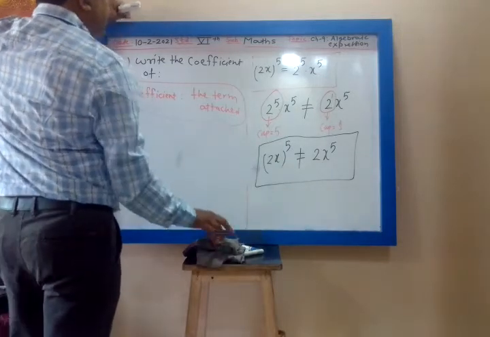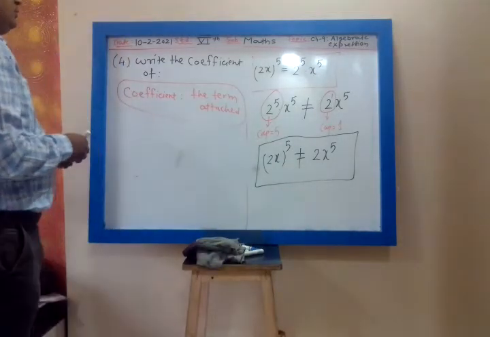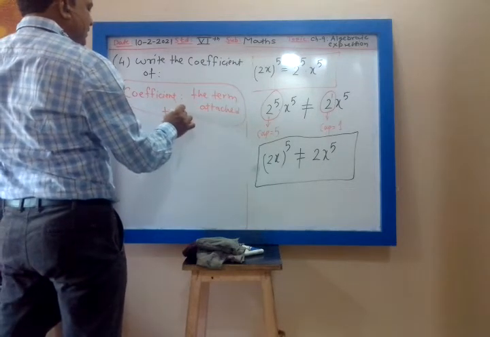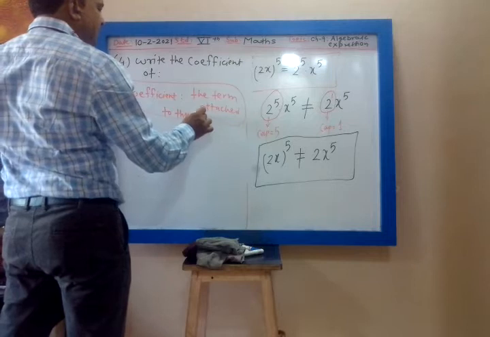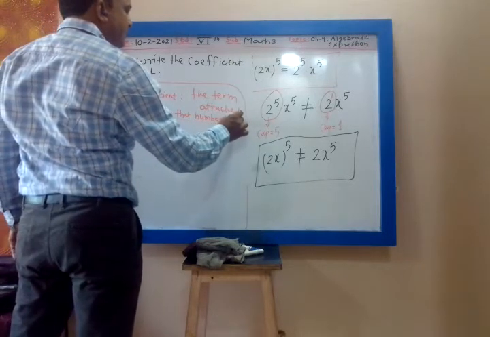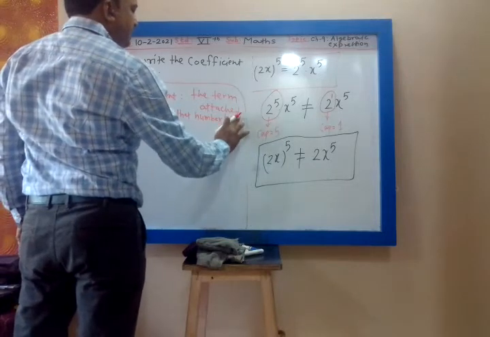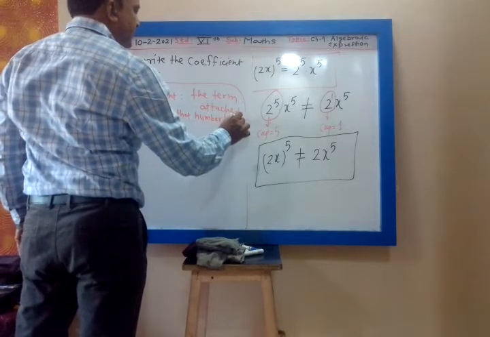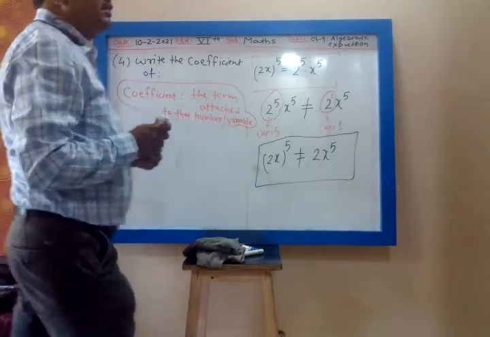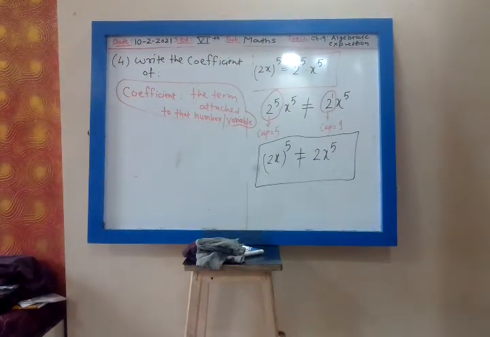Coefficient means the term attached to that number or variable. The term attached to that number or variable is called my coefficient. Now 1 minute, my dear. Coefficient means the term attached to that number or variable.